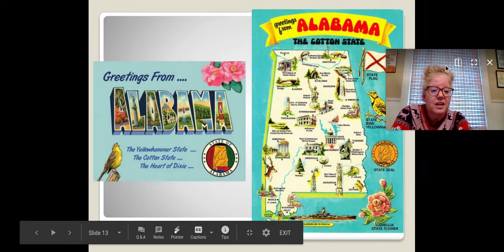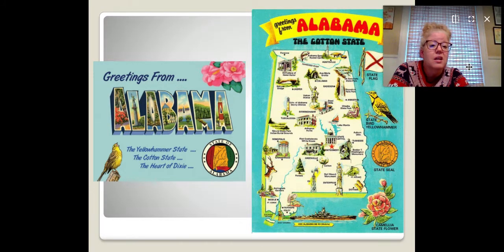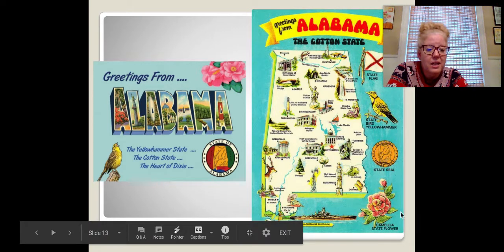And here are some fun picture postcards from Alabama. And there is the state bird, the yellowhammer. That's why one of the nicknames is the Yellowhammer State. And there's the camellia, the state flower.